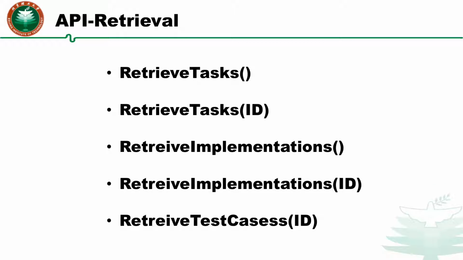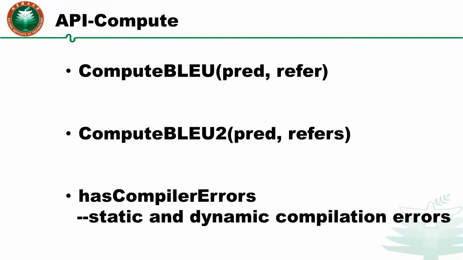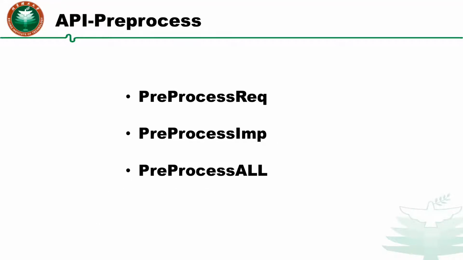Our API is suitable for 3 situations. We provide an API for retrieving data on CodeSearch. We can use these APIs to query tasks, code and test cases. And we also provide an API for evaluating and computing code metrics, such as BLEU. In addition, we also provide methods for pre-processing tasks and codes.